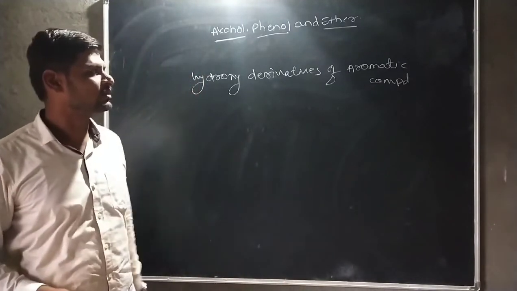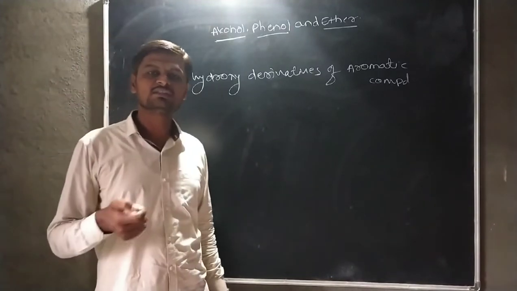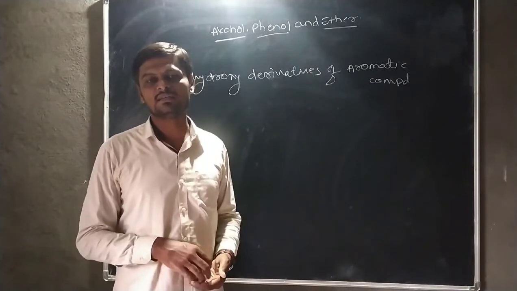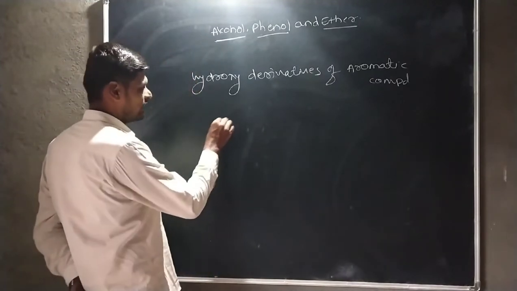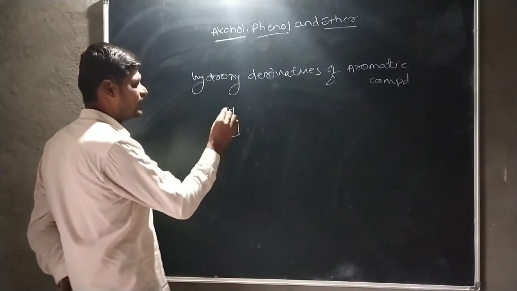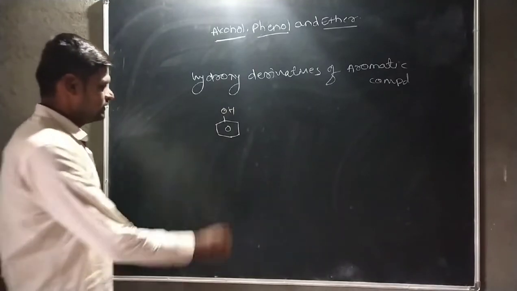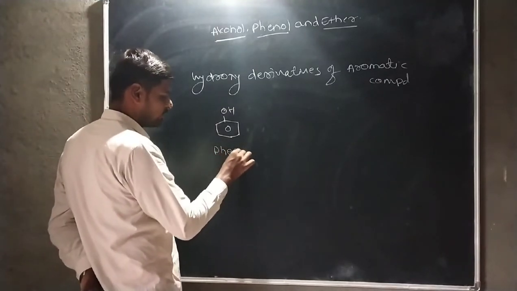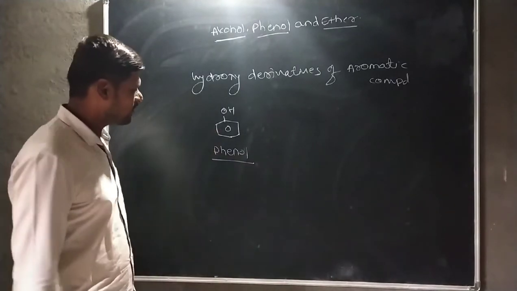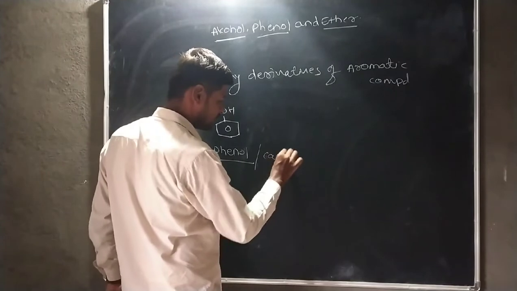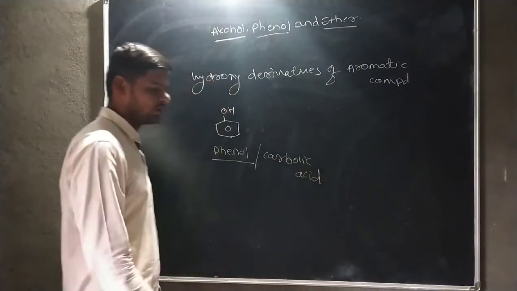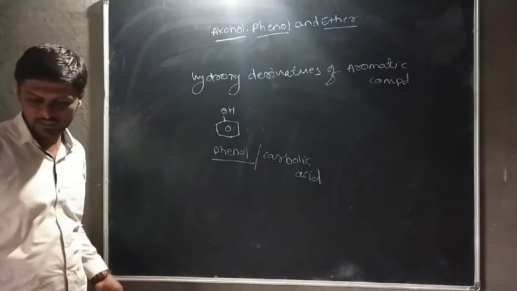Once again I will tell you. If it is a hydroxy derivative of benzene or aromatic compound, it is called a phenol. That means the hydroxyl group is directly attached to benzene. Then this is known as a phenol. Okay. Then in this case, the phenol is also called carbolic acid.